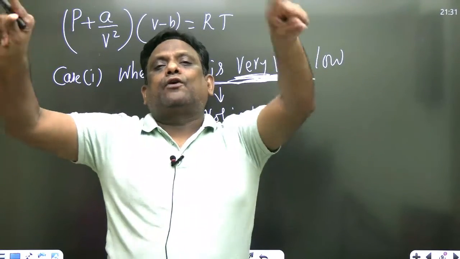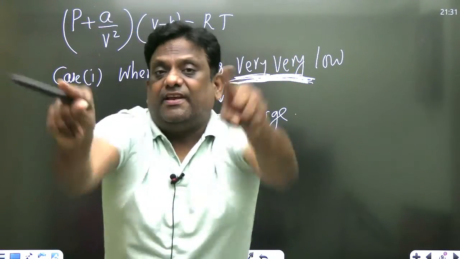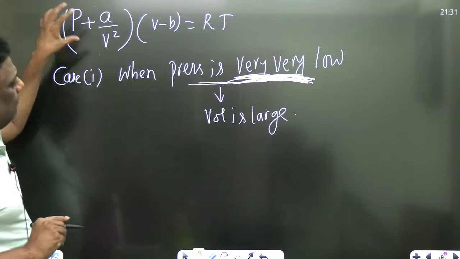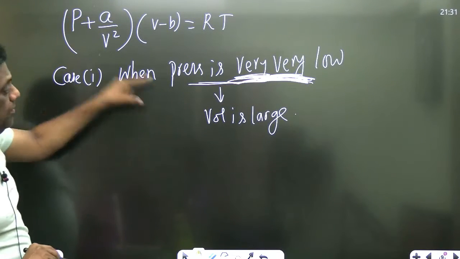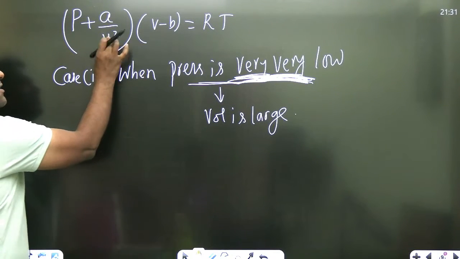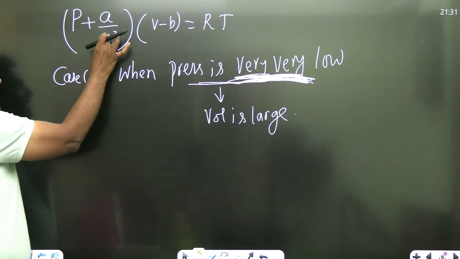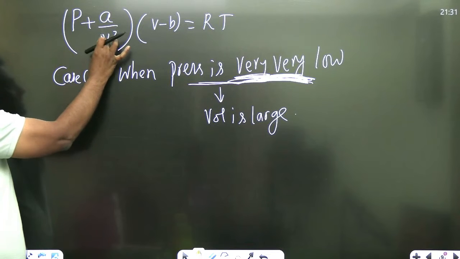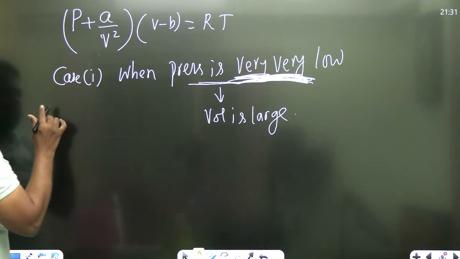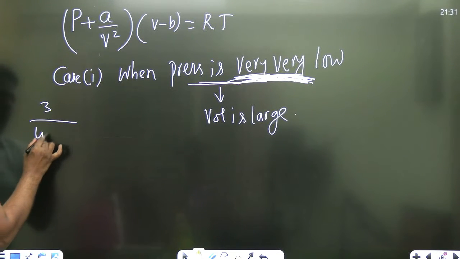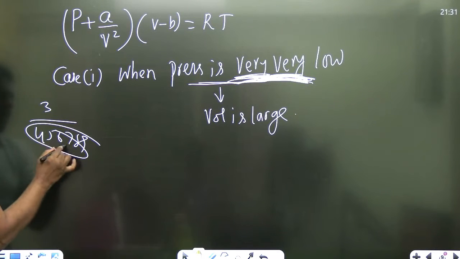I'll be discussing 3 to 4 cases. Those cases are very, very important. If the pressure is very, very low, volume is large. When the volume is large, V square is large. When V square is large, denominator में है, तो something by large, negligible. 3 by something, 4, 5, 6, 7, 8, 9, very large. तो negligible होगा.